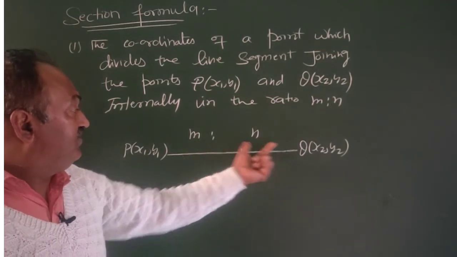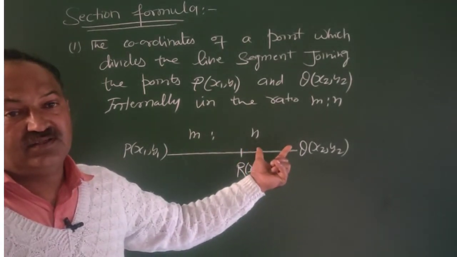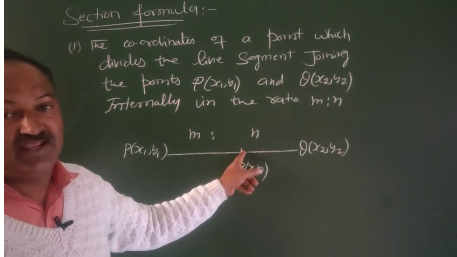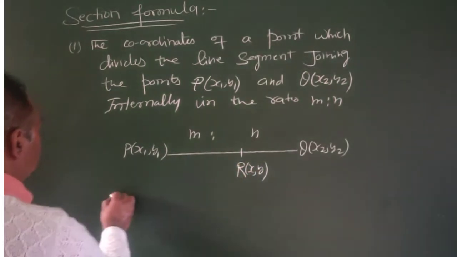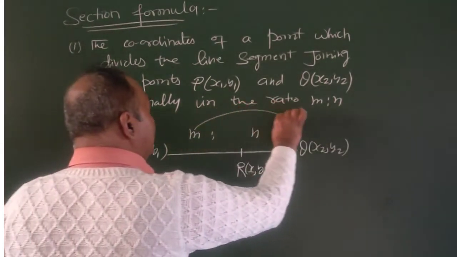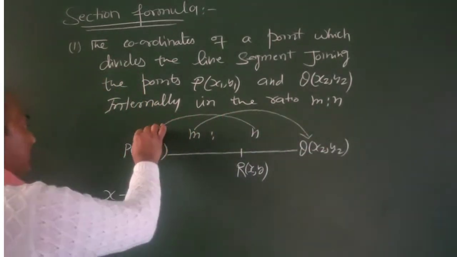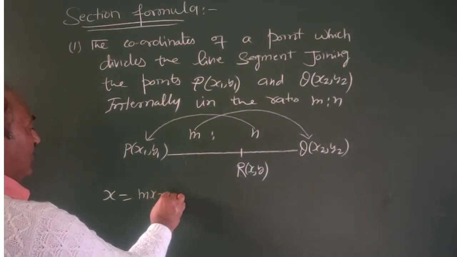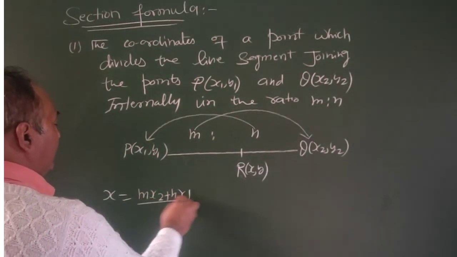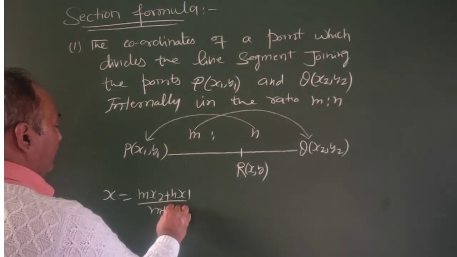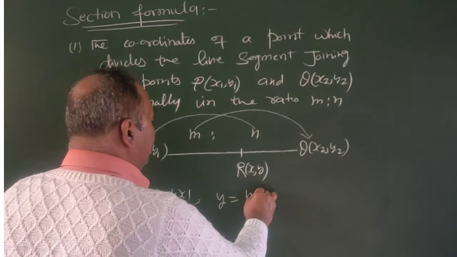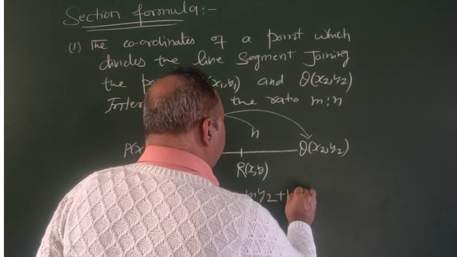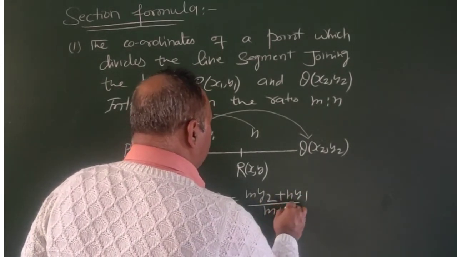ये सेक्शन में डिवाइड होगी ये लाइन सेगमेंट. उन सेक्शन का रेशियो m:n गिवन है, इंटरनली है, अंदर है. देन x will be equal to m into x2 plus n into x1 divided by m plus n, and y will be equal to m into y2 plus n into y1 upon m plus n.